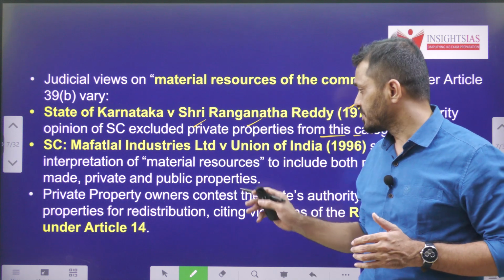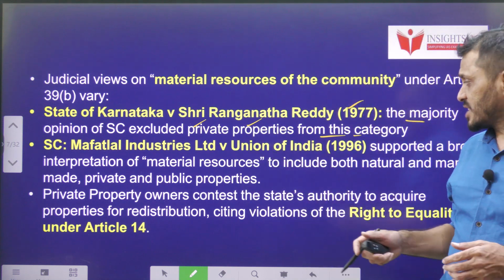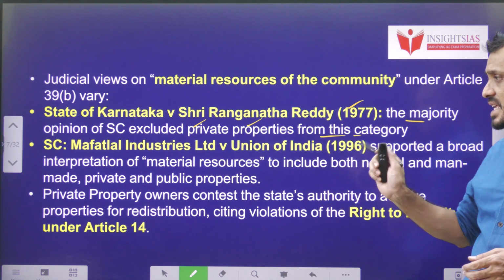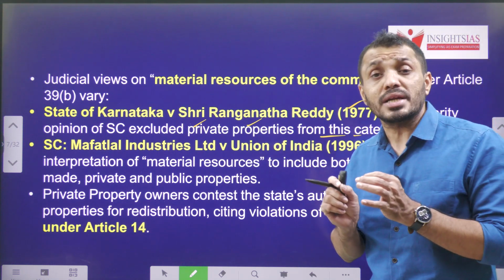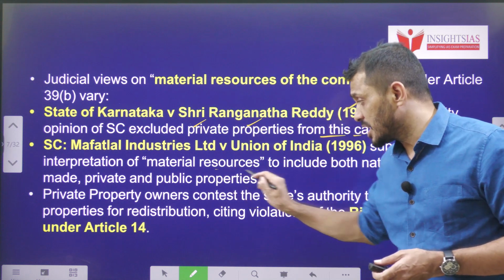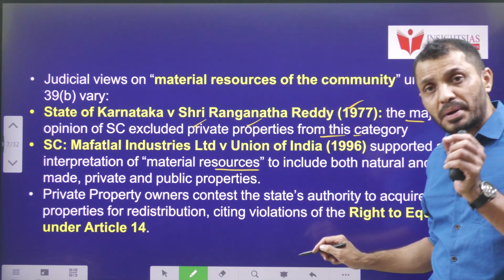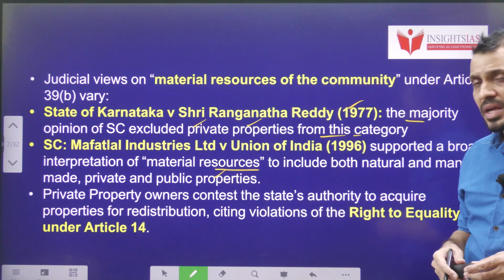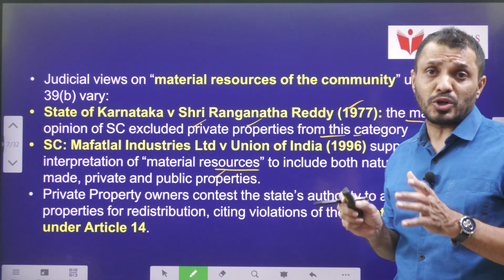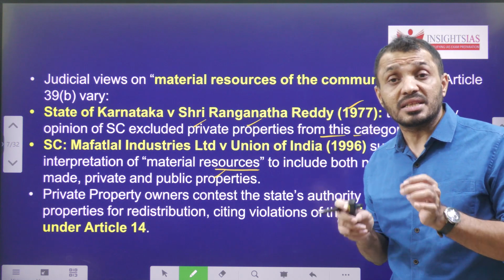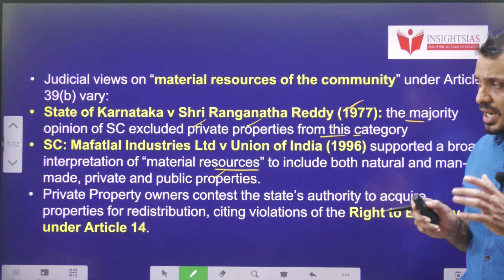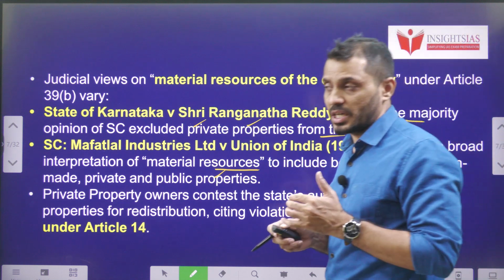Later, in the 1996 judgment, Mafatlal Industries versus Union of India, the Supreme Court took a broader interpretation of the words material resources, and it included private properties also along with public properties. This was contested by the private owners, who claim that it is against Article 14, which is about the right to equality. So now let's see what the Supreme Court's interpretation will be.